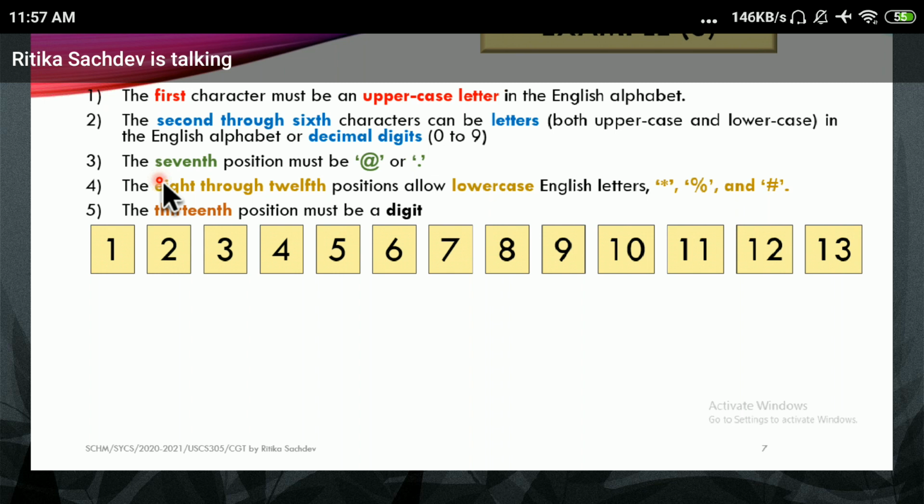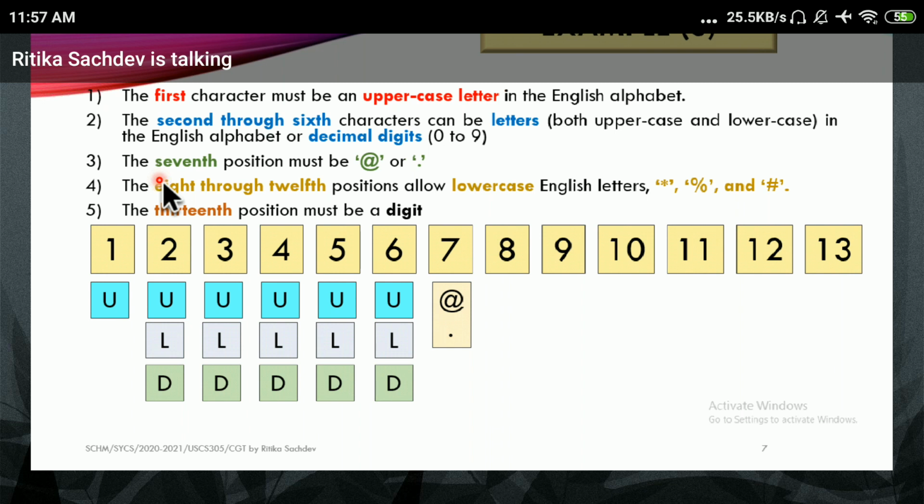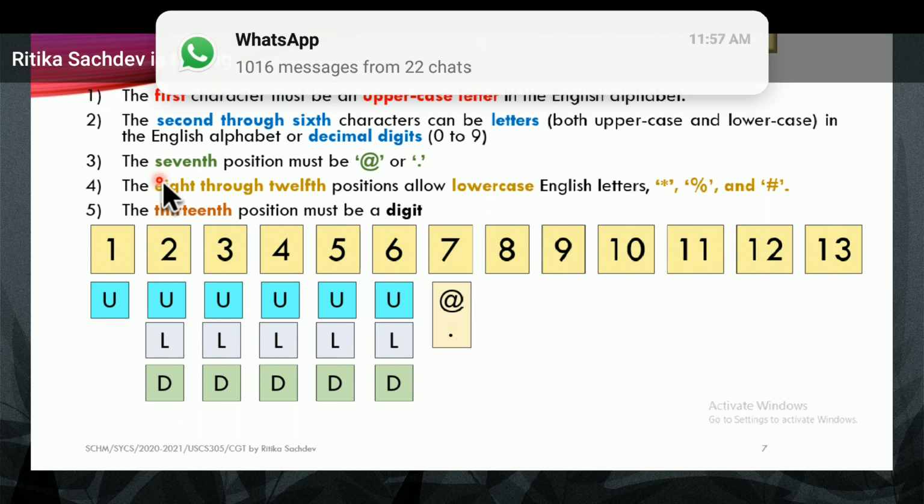In the first position, I can take only an uppercase letter. From second to sixth, it can be uppercase, lowercase, or digits. Seventh position, I can have only two characters, @ or full stop or a period.